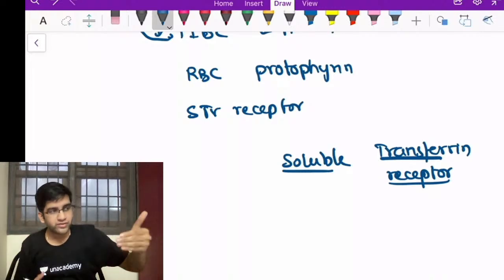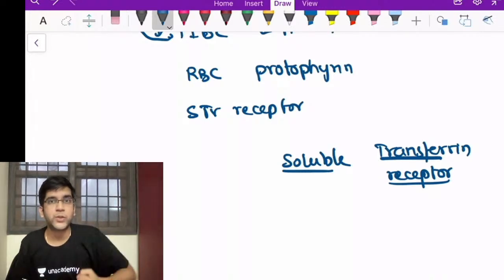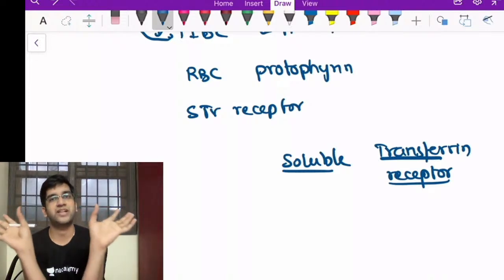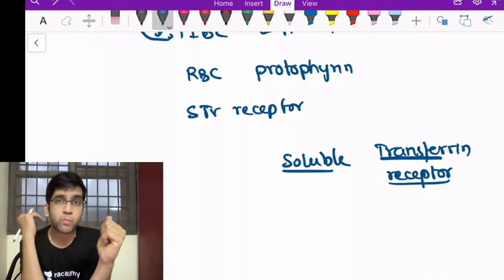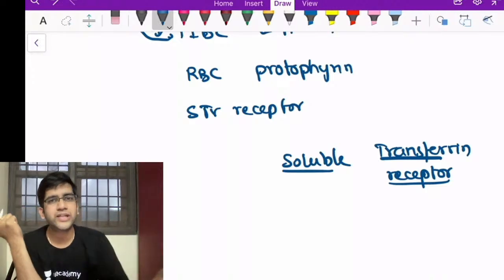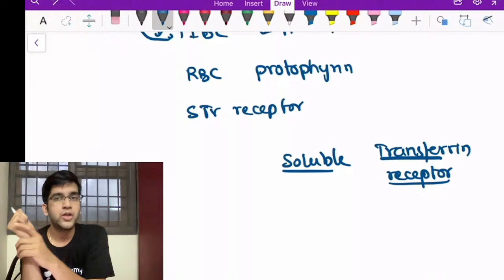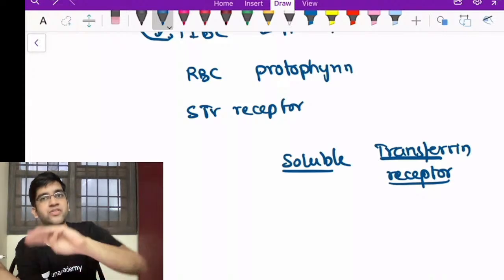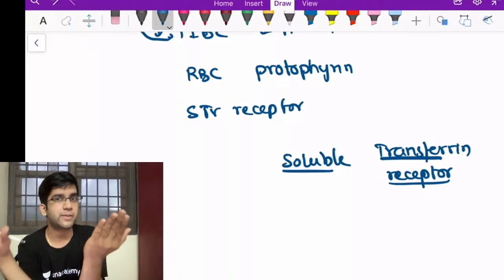So when no transferrin is coming and binding to the erythroid with adequate quantities of iron, my erythroid says that I'll increase the amount of transferrin receptors. If I have more transferrin receptors on the surface, there's an assumption that I'll be able to bind even tiny quantities of iron present, right? That's logical. So in other words, in an iron deficient state, the amount of transferrin receptors on the surface of the erythroid will increase. That's a feedback mechanism.